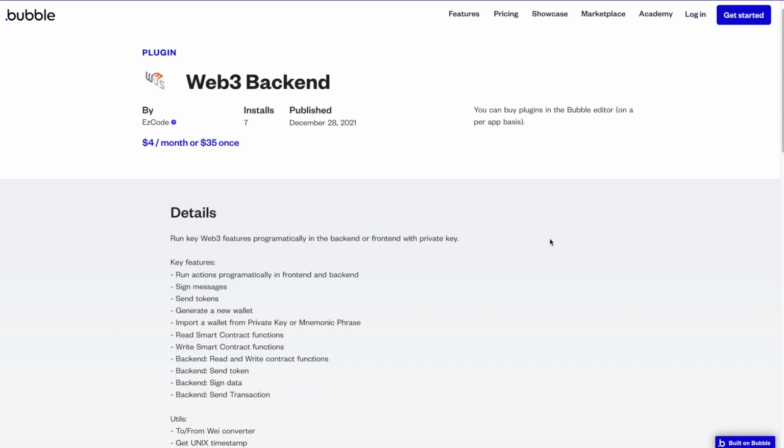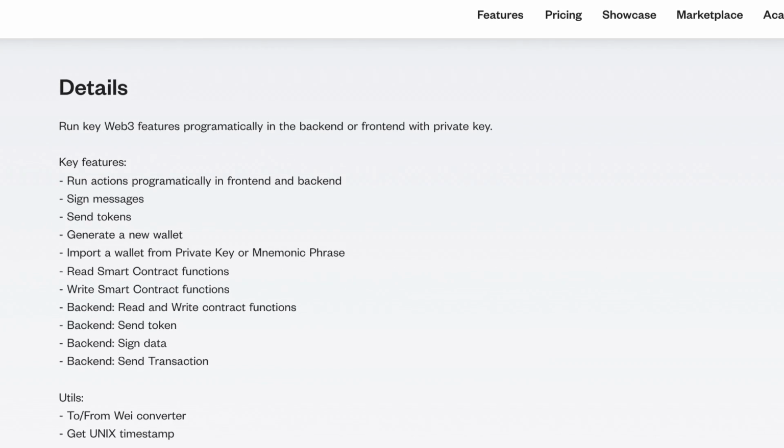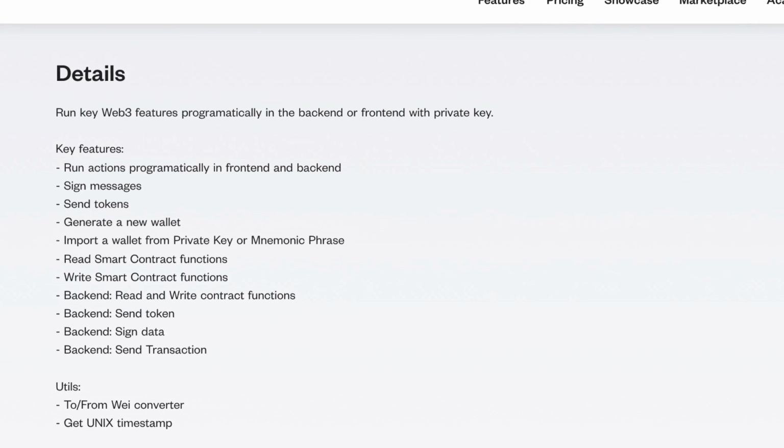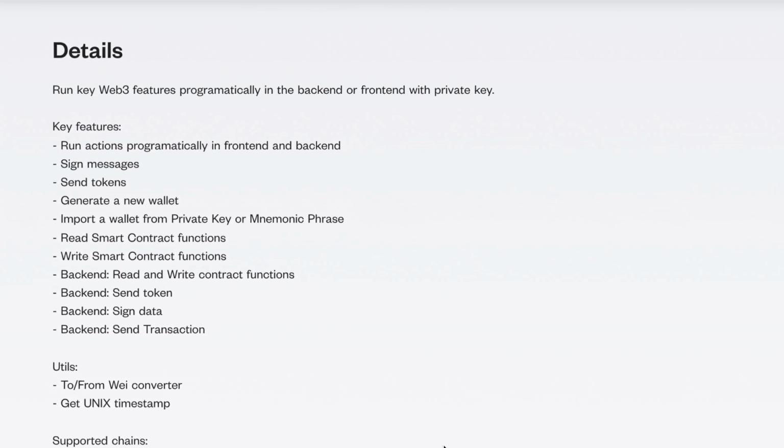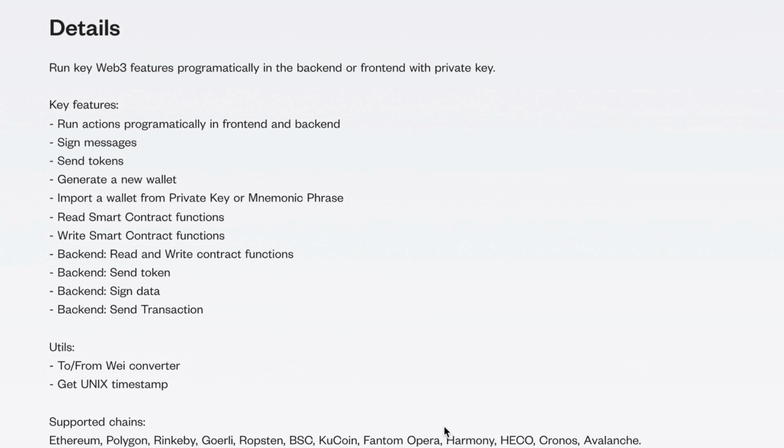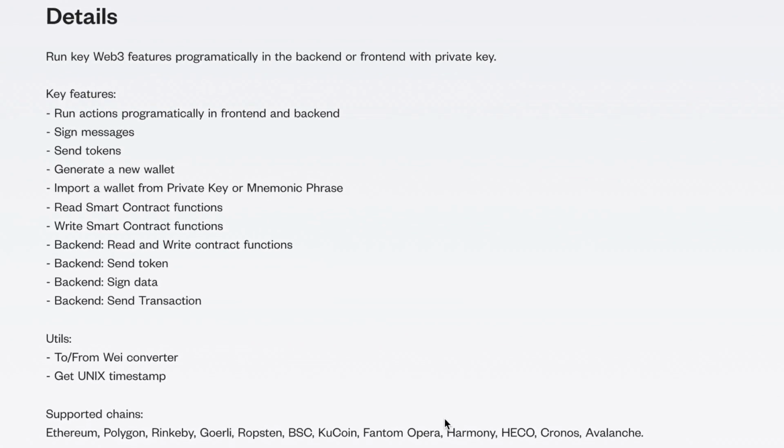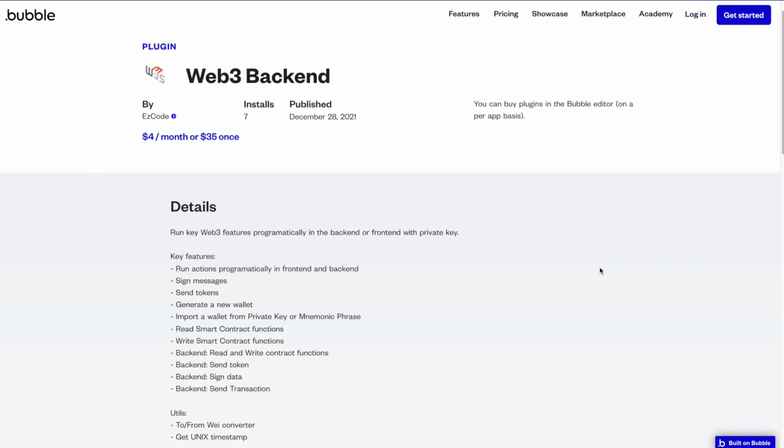Real quickly, I wanted to show you guys this other awesome plugin I just found while I was literally editing this video, and that is the Web3 Backend plugin. It's made by the same author, Andrew, over at Easy Code. Just a shout out to him because he makes a lot of these crypto plugins and he's just killing it. It allows you to generate wallets and import wallets using private keys or mnemonic phrases. And the ability to generate new wallets is super powerful. This plugin gives you ultimate blockchain superpowers. And really between all these plugins, I feel like there's nothing you can't do with Web3 and Bubble.